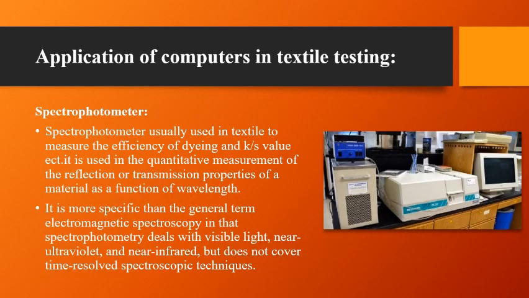Next one, spectrophotometry. Spectrophotometry is usually used in textiles to measure the efficiency of dyeing and the K/S value. It is used in the quantitative measurement of the reflection or transmission properties of a material as a function of wavelength. It is more specific than the general term electromagnetic spectroscopy in that spectrophotometry deals with visible light, near ultraviolet and near infrared, but does not cover time-resolved spectroscopic techniques.